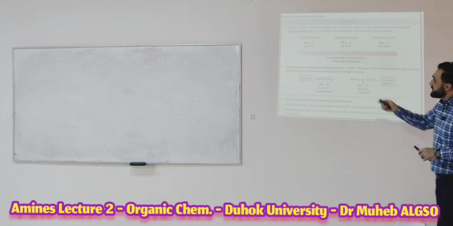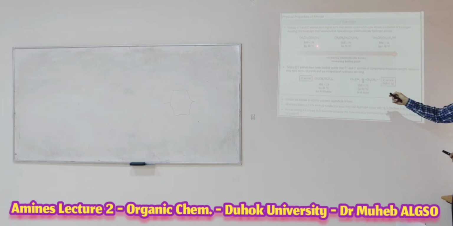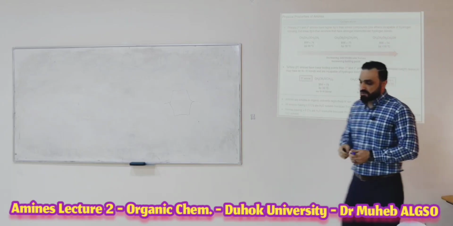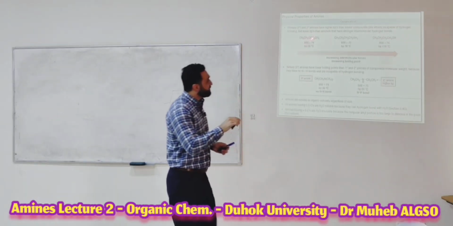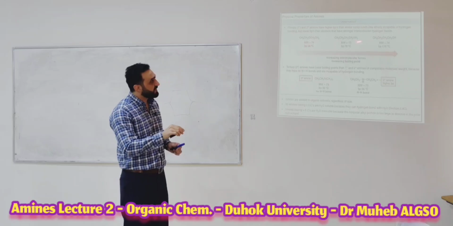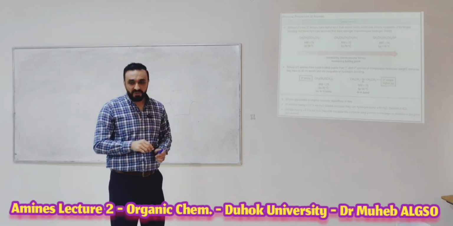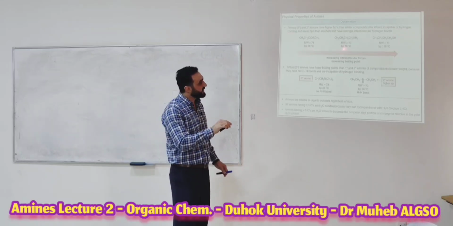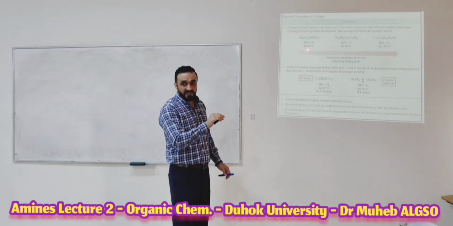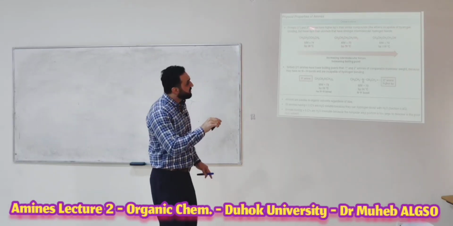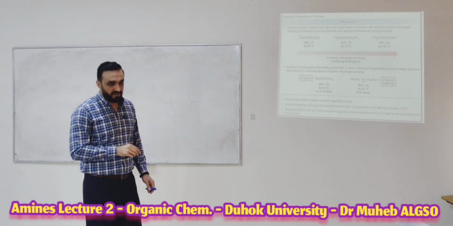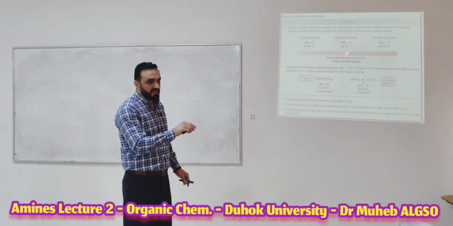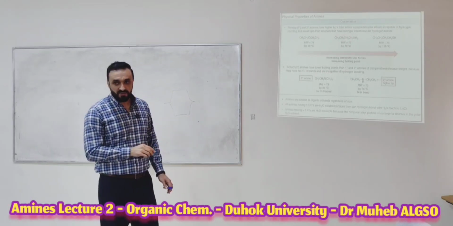If you look here, the first compound is the ether, the second one is the amine, and the third one is the alcohol. So with the same molecular weight, look at the difference between the boiling points. The first one is how much? 38. And the second, 78. Look, much different between them. Why? Because the ether cannot make a hydrogen bond, and the amine can make a hydrogen bond, okay?